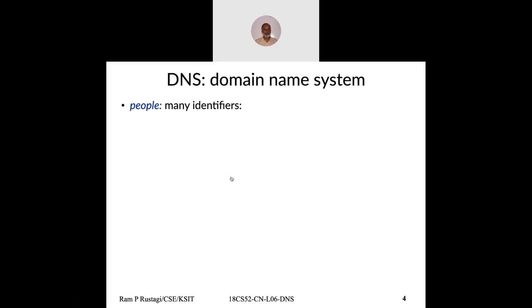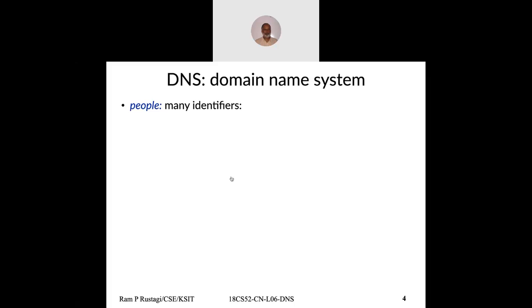What really is DNS, what does it give us, and how do we use it? When we use our computer system, we are the end user as human beings, and humans are generally good at names and poor at numbers.